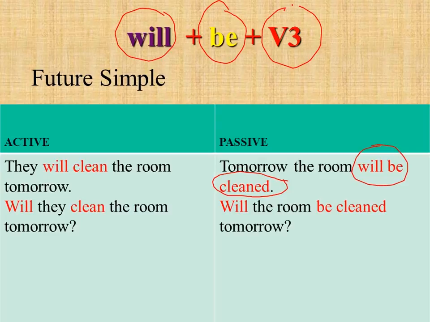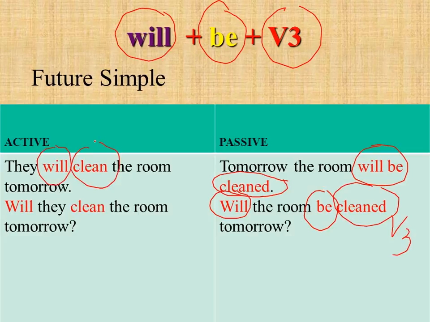Will the room be cleaned tomorrow? It's a question. If you want to make a question, you just put will on the first place and you have a question. You put will, then you put the subject, the room, and then you put be plus cleaned. Cleaned is the third form of the verb. If you speak about the future simple active, you just put will plus the verb in its first form. Will they clean the room tomorrow? You just put will on the first place and put the verb in the first form.